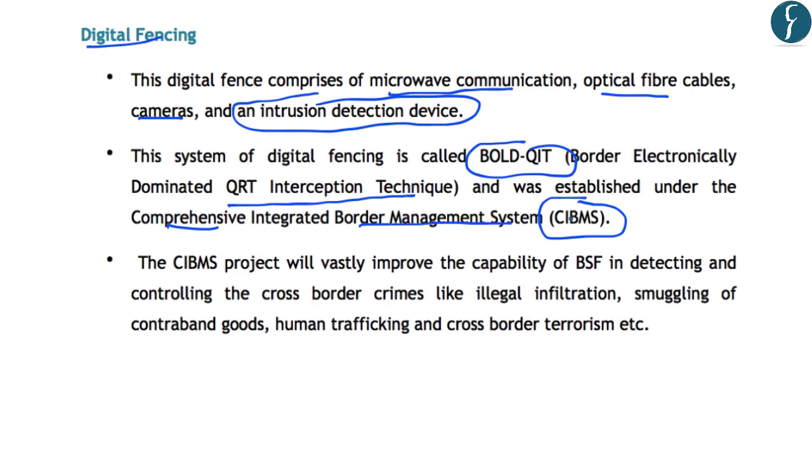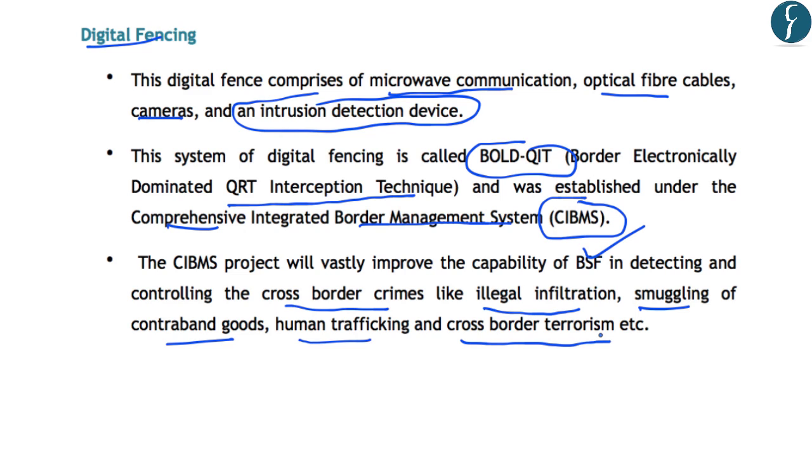So it improves the capability of the border security forces in detecting and controlling cross-border crimes like illegal infiltration, smuggling of contraband goods, human trafficking and cross-border terrorism, etc. So in short, these digital fences strengthen the capability of the BSF over and above what is possible by the presence of human beings.